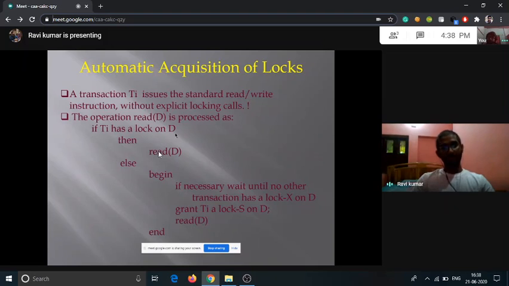Otherwise, it will end. So there is a condition: if there is a shared lock or exclusive lock on D, then it can definitely perform the read operation.